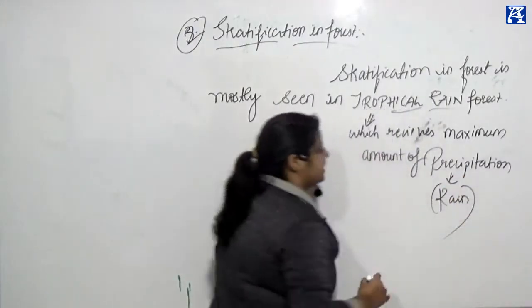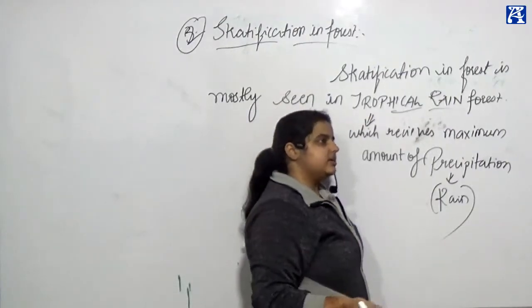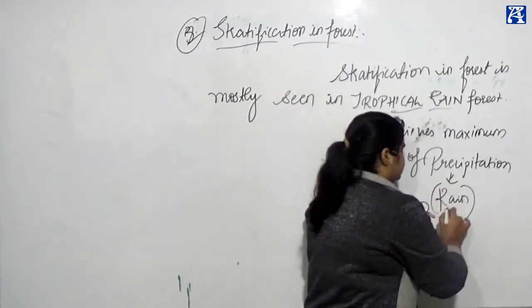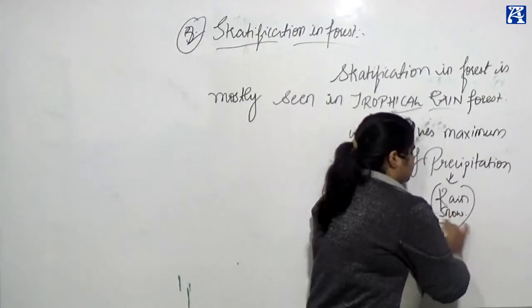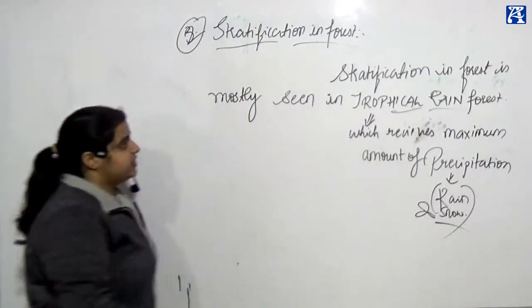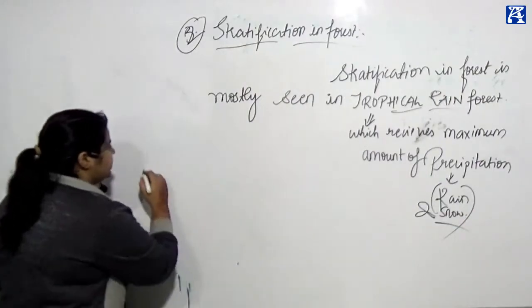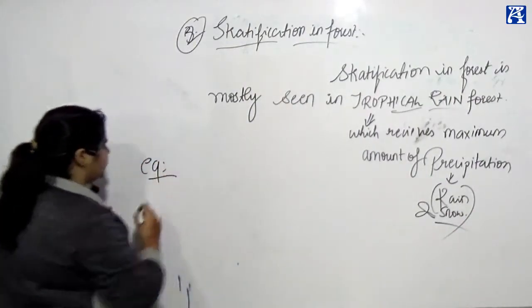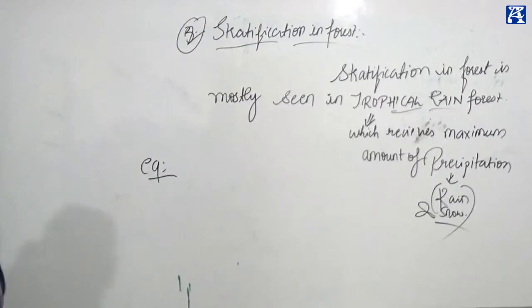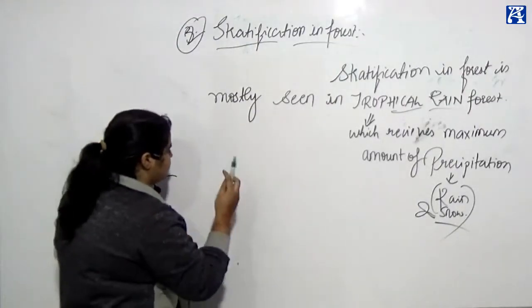In NCERT you will see that rain and snow are called precipitation. Write it down. Now, stratification in a forest is mostly seen in the tropical rainforest, and a very good example of it is this one.